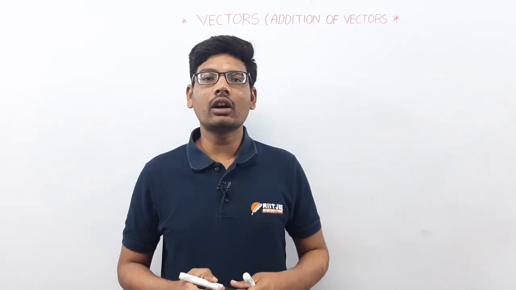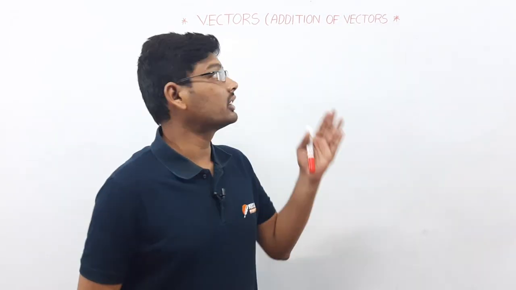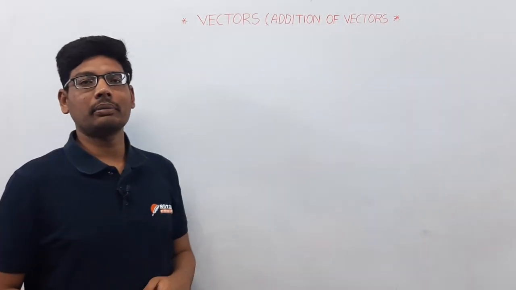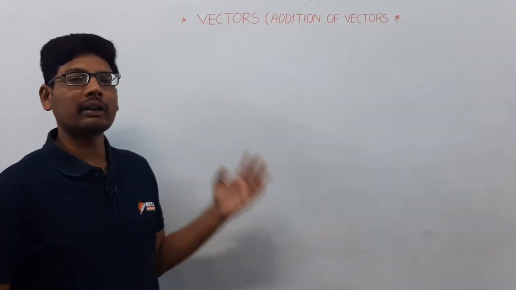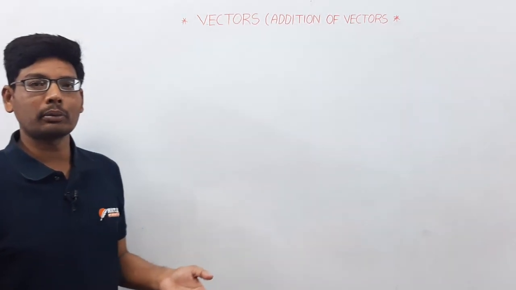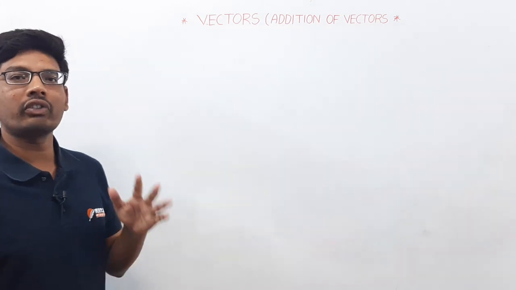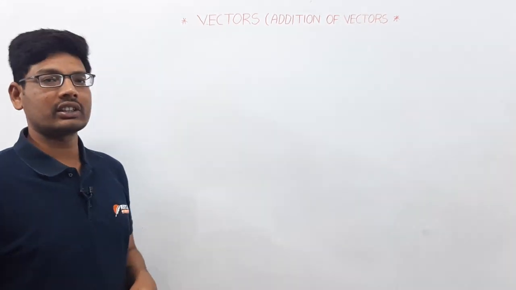Welcome to Rizzi. Now we are starting the new chapter, that is vectors. In this vectors chapter we have 5 chapters: addition of vectors, multiplication of vectors, scalar triple product, vector triple product, and dot product of vectors. We have 5 chapters per vectors here.